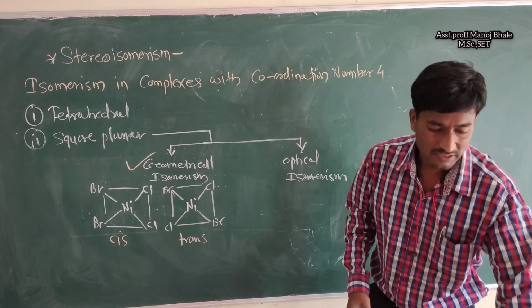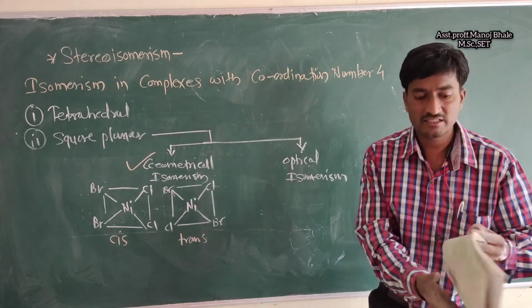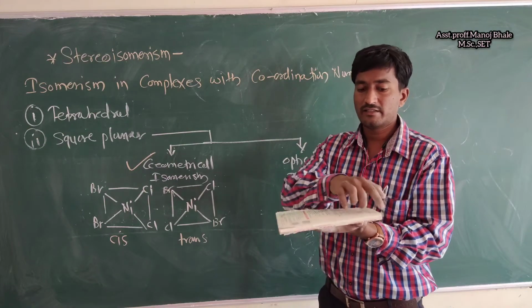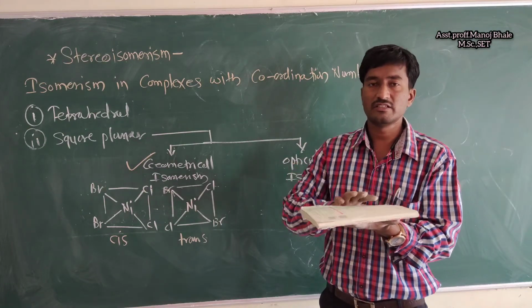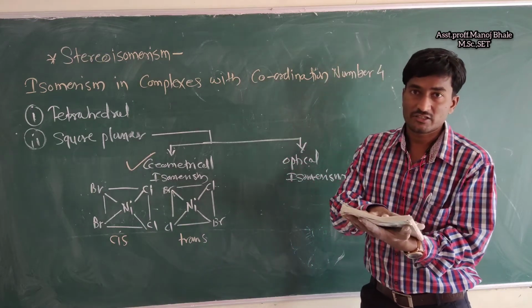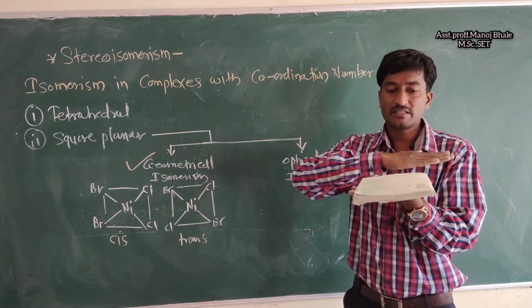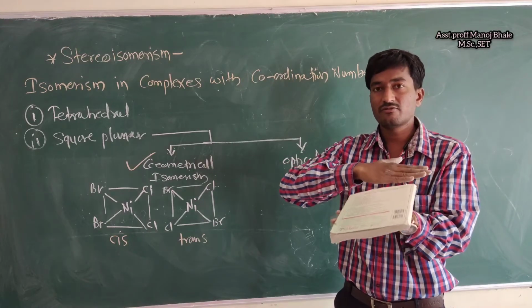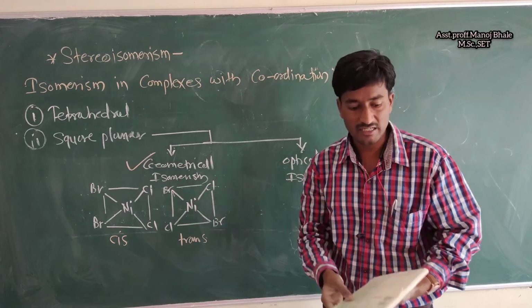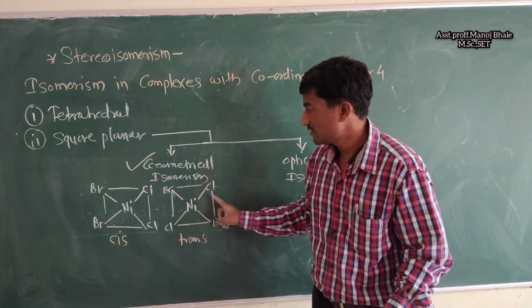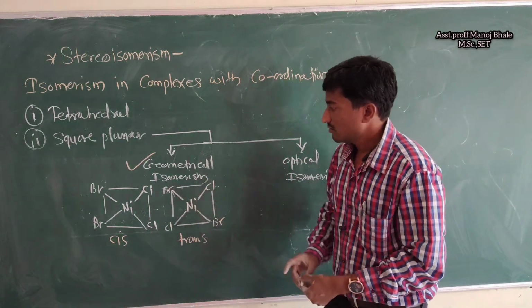In both of these examples, consider there is one plane, and at the four corners there are 4 ligands. There is a plane of symmetry present in the structure. Why? Because if I pass a plane through the structure, we equally cut all these ligands. Now take this example, these two chlorines and these bromines.